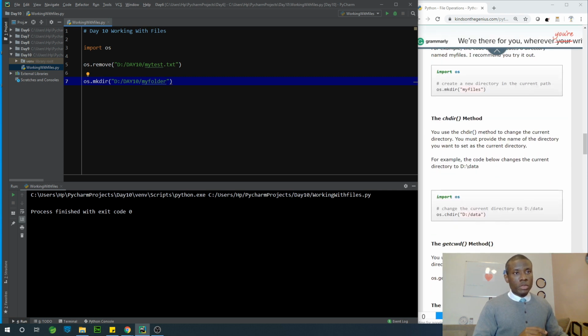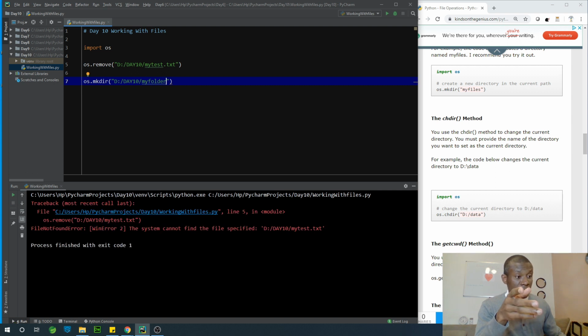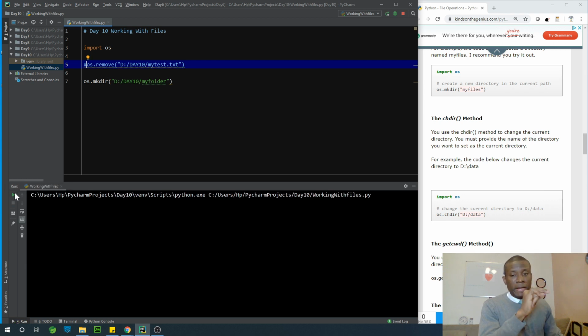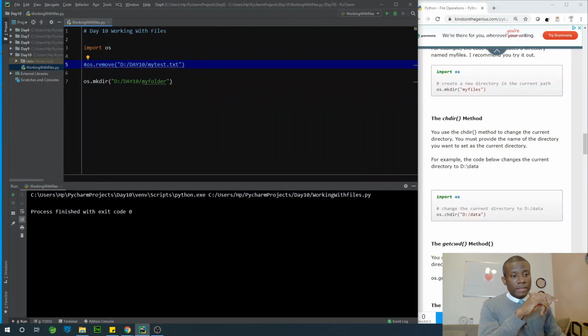So I'm just gonna scroll up and I'm gonna run it at this point, and after running it, I'm gonna go check if it has created this my folder. Meanwhile, let's just comment out this one because that's where the problem is coming from. So we expect it to create a new folder called my folder, and if I go back there, you can see that it creates a new folder called my folder.